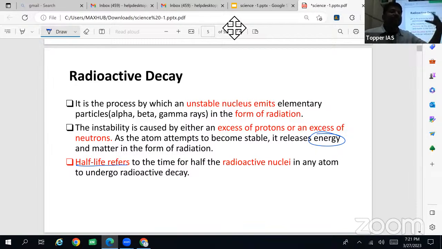Or let us say 5,400 years back, this belongs to the Indus Valley civilization. So half-life means the time for half of the radioactive nuclei in an atom to undergo radioactive decay. That is called half-life, and it is used in carbon dating.